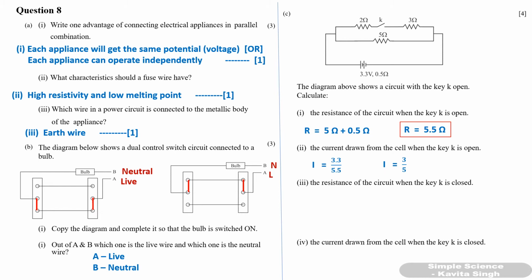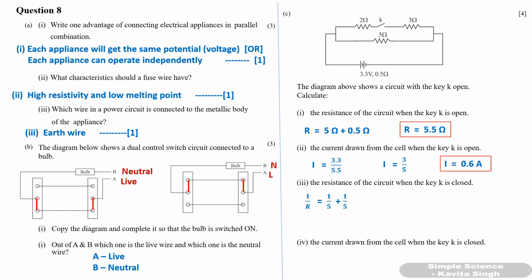Okay. So you will get I is equal to 3 by 5. Don't leave it till here. Convert it in decimal form. You will get 0.6 ampere. Okay. 1 mark. Now third part is you have to calculate the resistance of the circuit when the key K is closed. Okay. So when the key is closed, that 2 ohm and 3 ohm, the current will pass through 2 ohm and 3 ohm also. So we have to calculate the resistance in parallel first and then add the internal resistance to it.